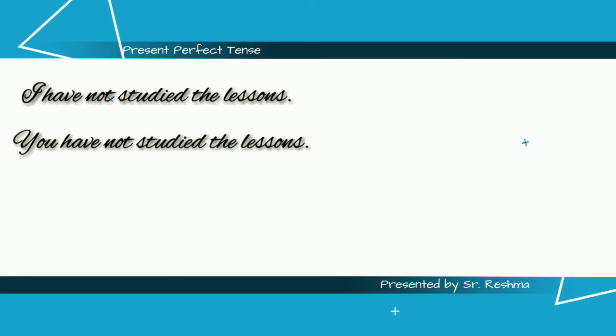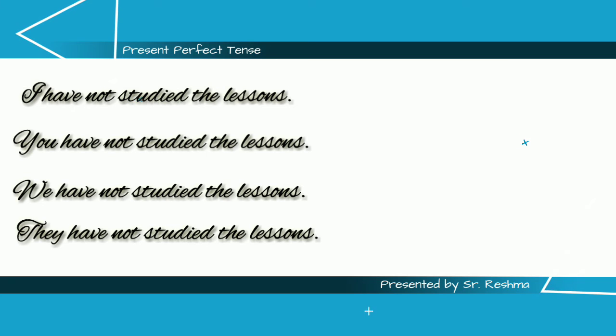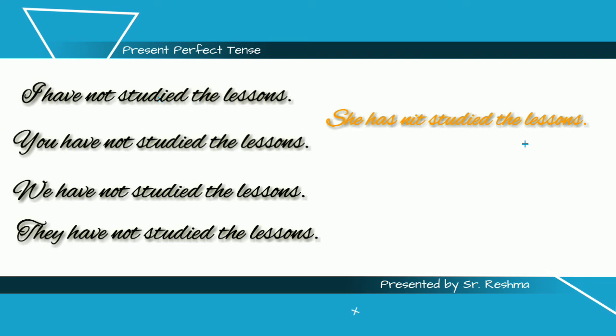You have not studied the lessons. We have not studied the lessons. They have not studied the lessons. Here again you can see that with all the plural subjects we have used have. Let's now see the same sentence with singular subjects. She has not studied the lessons.